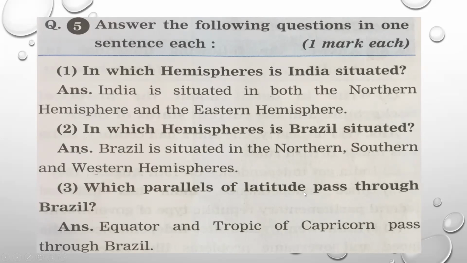Which parallels of latitude pass through Brazil? We have seen 2 parallels of latitudes are passing through Brazil. One is equator, and the other is Tropic of Capricorn. Please write answers in full sentences. In this, you are expected to write the answer in 2 to 3 sentences.